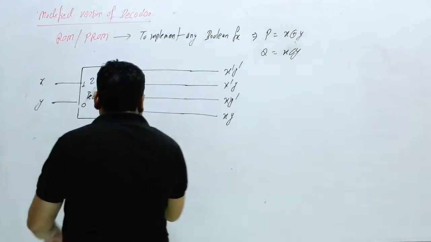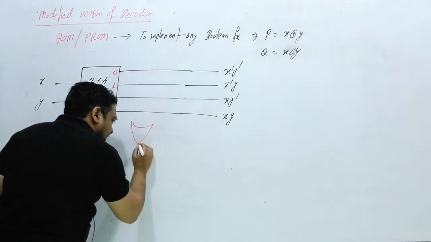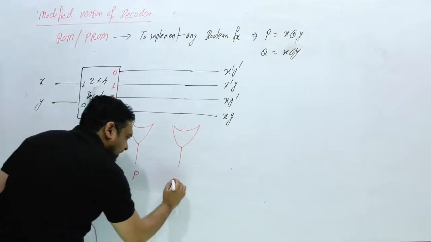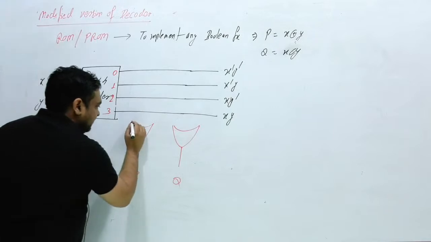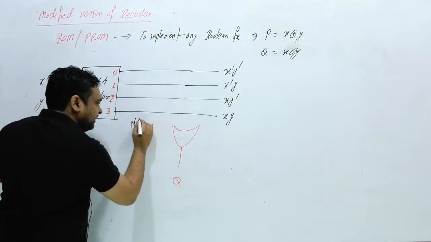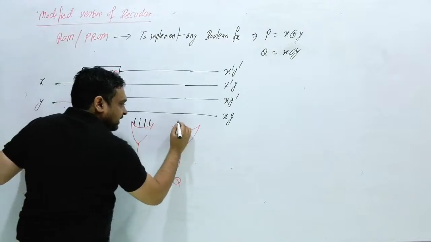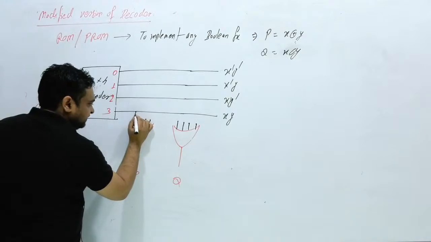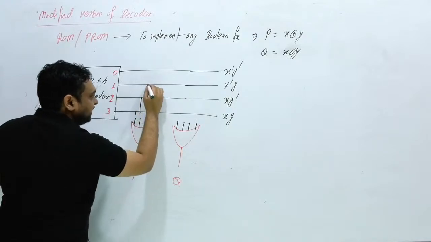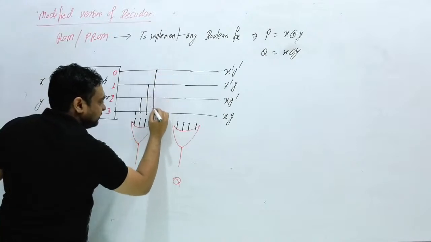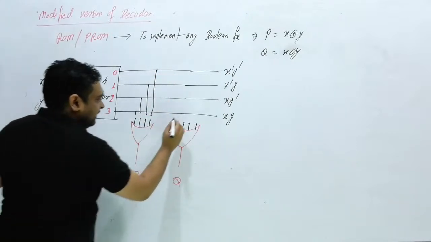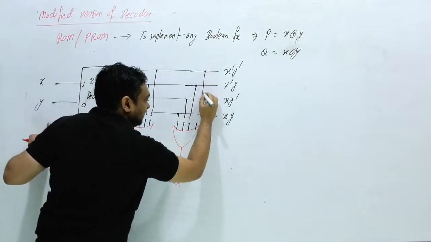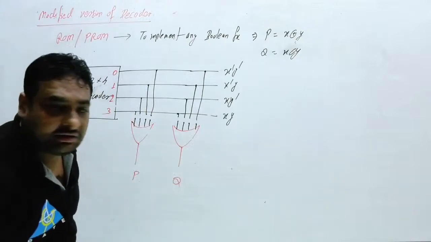So here two OR gates are present like this, and this is P and this is Q. Here there are 4 outputs, so these are 4 input gates, connected from here, here and here like this. Is this clear?